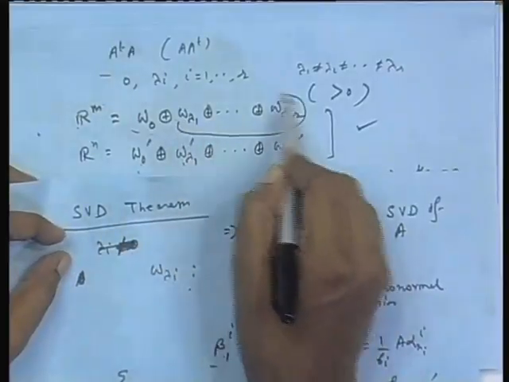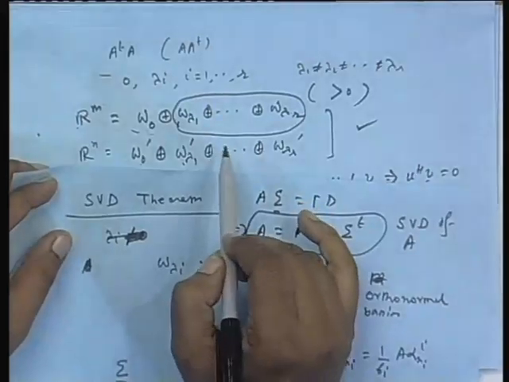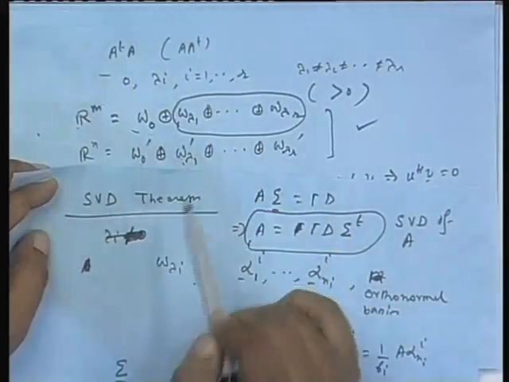Another thing is, suppose A is in general a rectangular matrix and you are asked to find out the rank of A. We know that the rank of A is the same as the rank of A transpose A. And what is the rank of A transpose A? If you have to find the range space, this is the range space, so the dimension of this will be the rank of A transpose A. And what is the dimension?